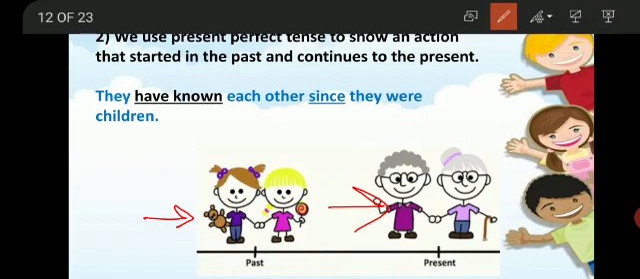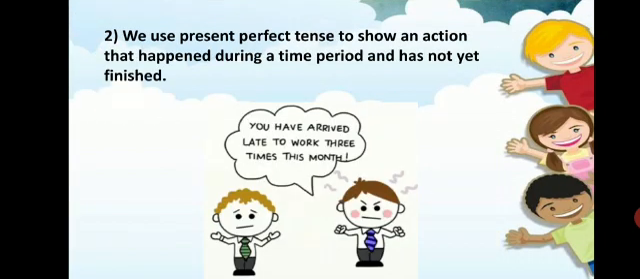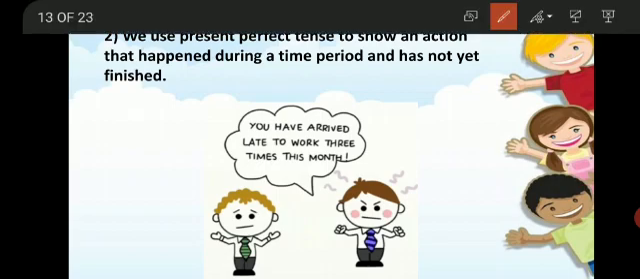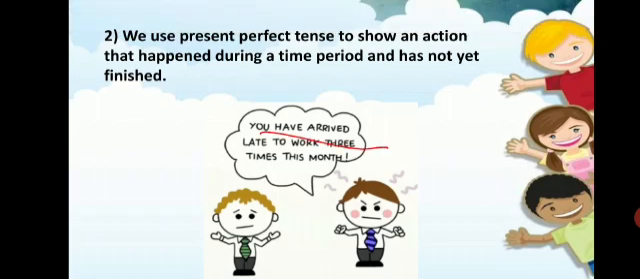Okay, next one. We use present perfect tense again to show an action that happened during a time period and has not yet finished, that started in the past and still continues in the present, or you may say that hasn't finished in the present. You have arrived late to work 3 times in a month. So this action is repeated 3 times in this month. You have arrived late, so that's why we have used have arrived. So these were the conditions where we use present perfect tense.